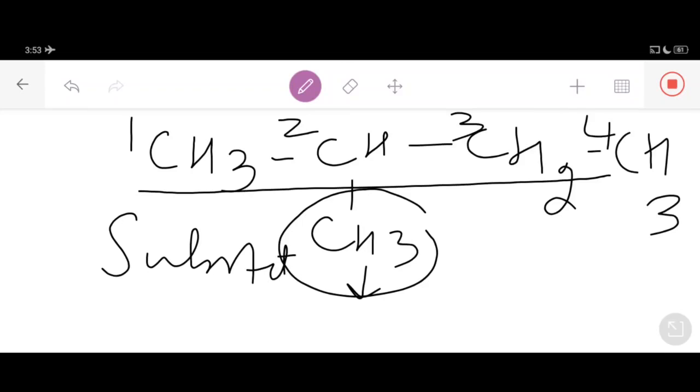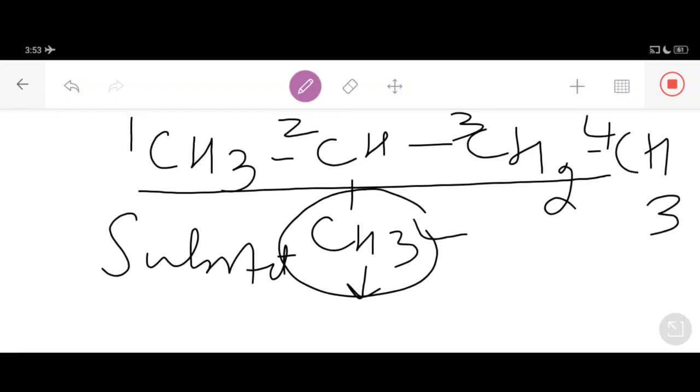The alkyl groups present as side chains, or branched chains, are considered substituents, and they are named separately after the longest chain of carbon atoms. So remember, as far as this compound is concerned, there are four carbon atoms in a straight chain: 1, 2, 3, 4, and one carbon atom is in the side chain, which is called the substituent, dear students.